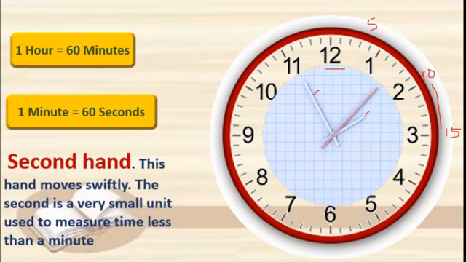See here, second hand means this hand moves very swiftly, very smoothly. The second is a very small unit used to measure time less than a minute. Got this, students? Very small unit is second, after that minute, after that hours.